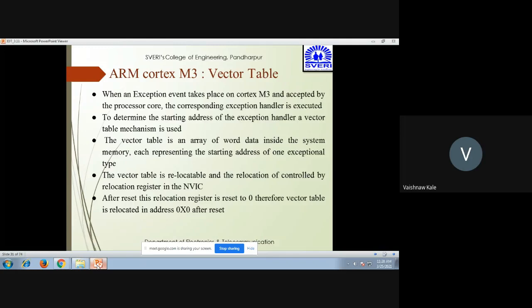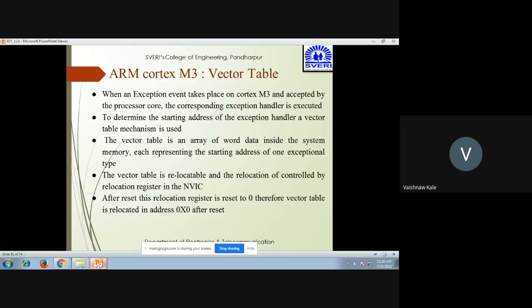Then comes the vector table. Why the vector table is used is the most important thing. When an exception event takes place on Cortex-M3 and is accepted by the processor core, the corresponding exception handler is executed. To determine the starting address of the exception handler, a vector table mechanism is used. This is the most important line as far as the vector table is concerned.